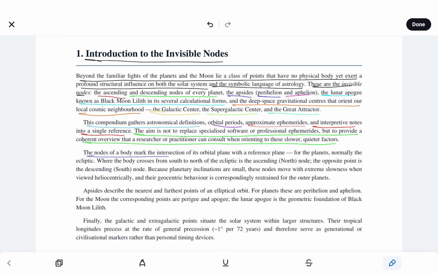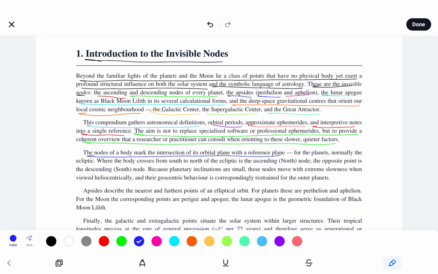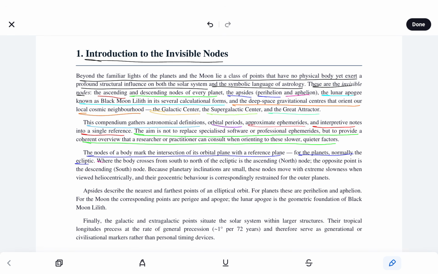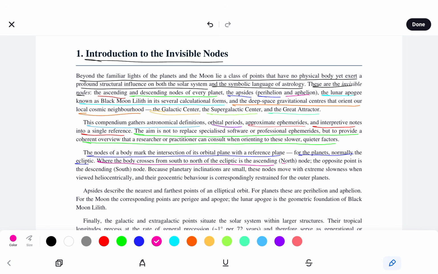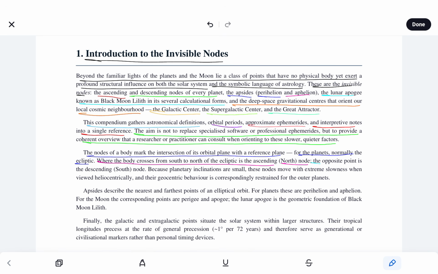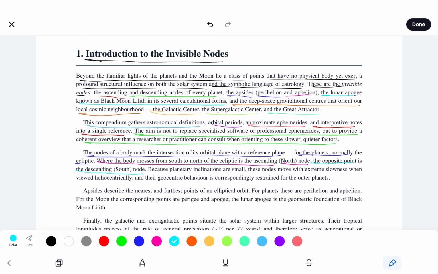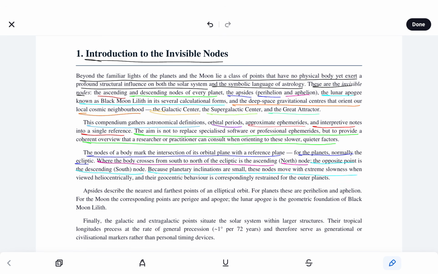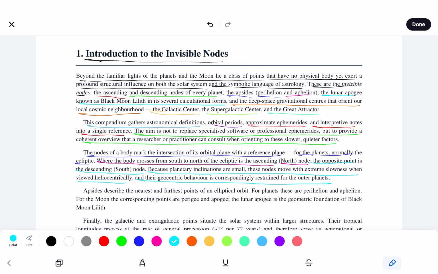The nodes of a body mark the intersection of its orbital plane with a reference plane. For the planets, normally the ecliptic. Where the body crosses from south to north, the ecliptic is the ascending north node, Rahu, the opposite point of the descending south node, Ketu. Because planetary inclinations are small, these nodes move with extreme slowness when viewed heliocentrically or helially, and their geocentric behavior, in my opinion, is correspondingly restrained for the outer planets.